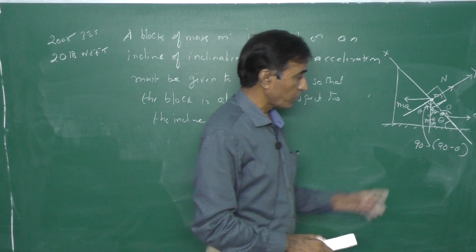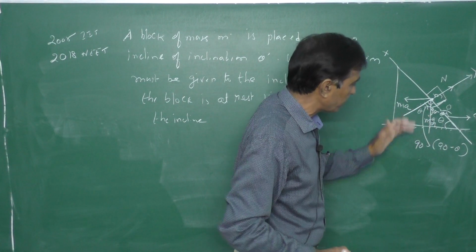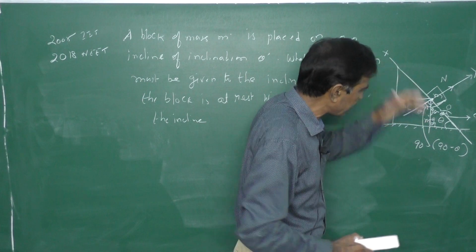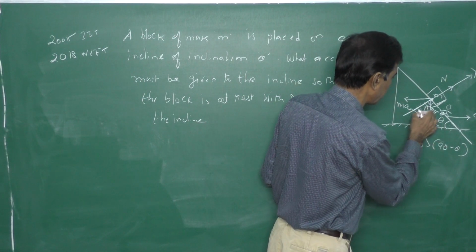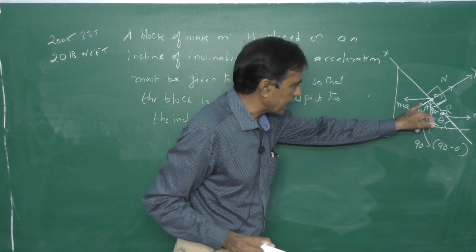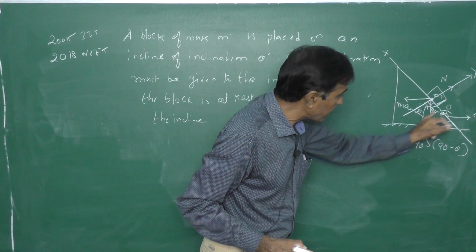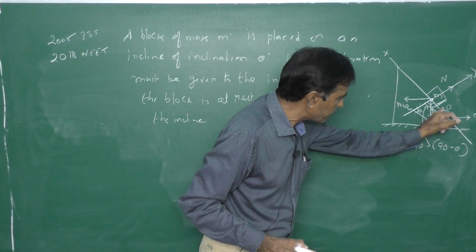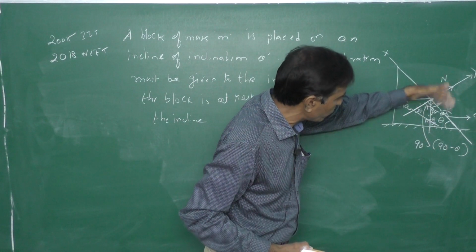So now how to form the right angle triangle? This is my y-axis. If I draw a perpendicular to this y-axis, then I am going to get a right angle triangle. So this is 90 degrees, because this is the x-axis, y-axis, and this is the x-axis, meaning it is parallel to the incline. This line is parallel to the incline. So what I have done is, I have drawn a parallel to the incline.